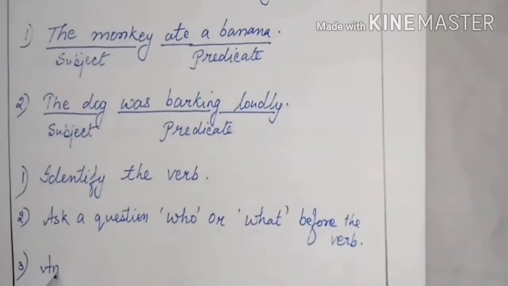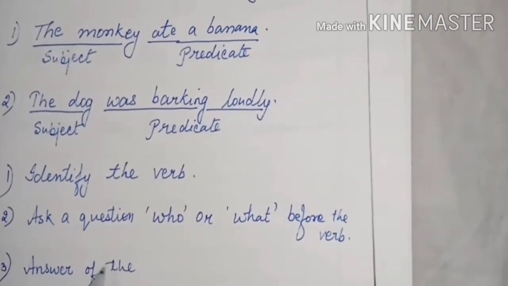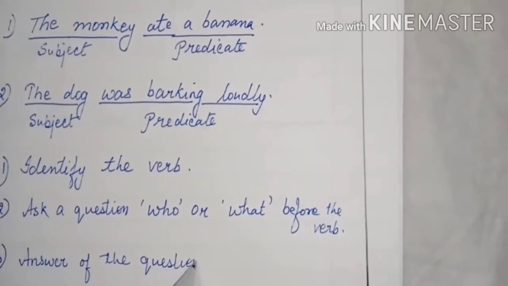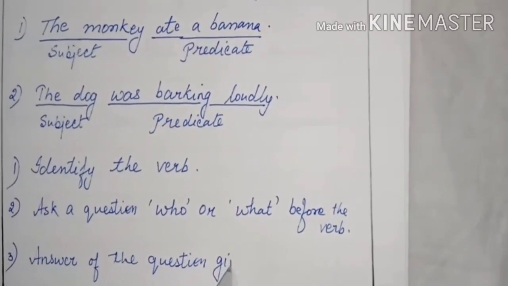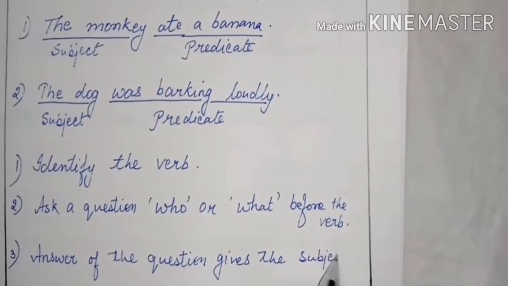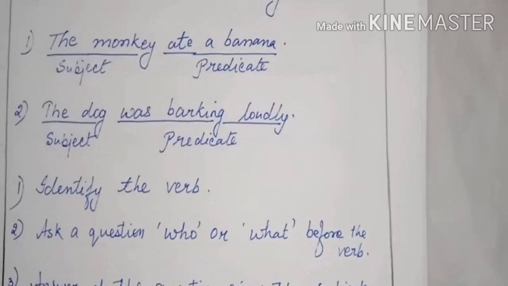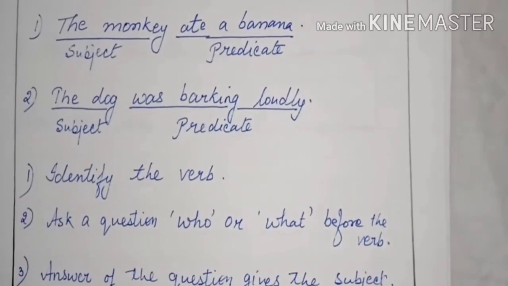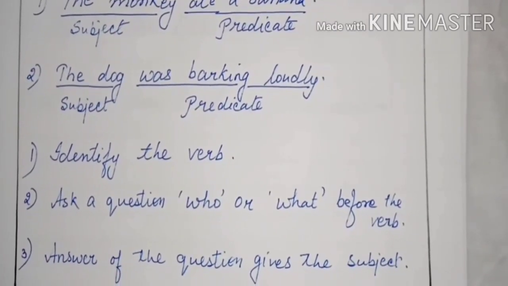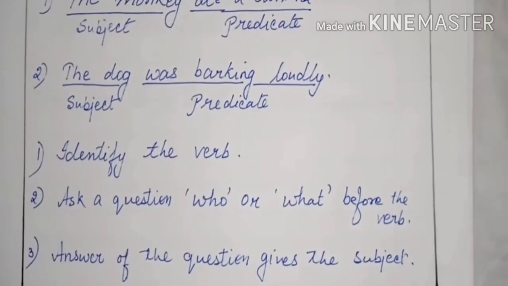So, the answer of this who or what is our subject. And the remaining part as well as the verb is our predicate. So it's as simple. If you are able to identify the verb, you can easily identify what is subject and which one is predicate. Let us see a few examples now.